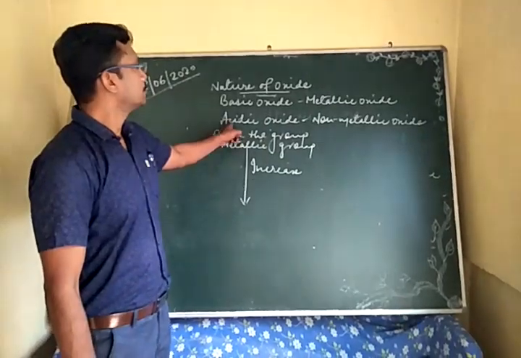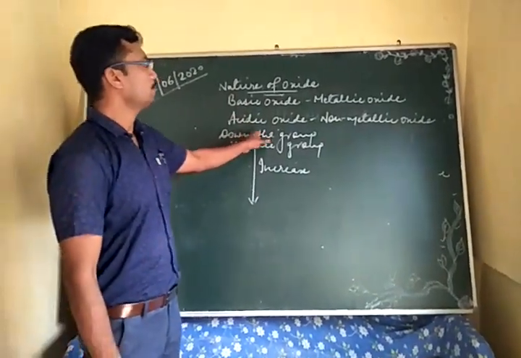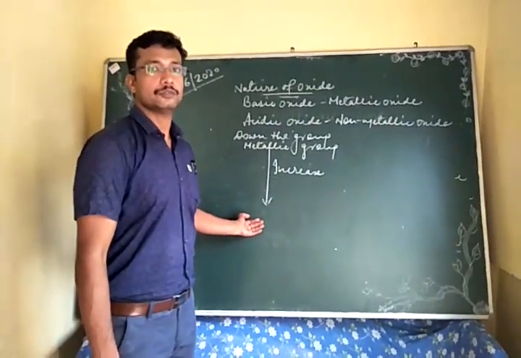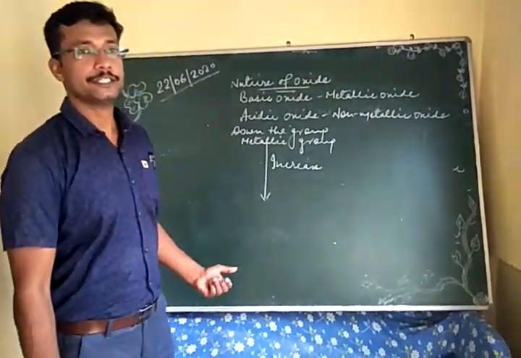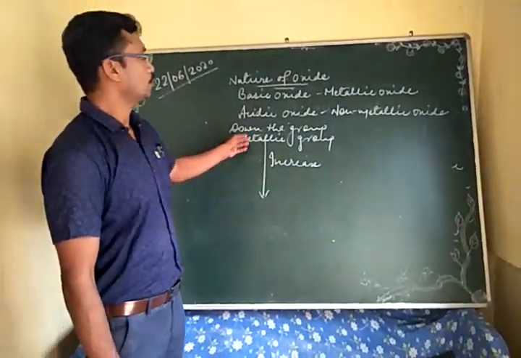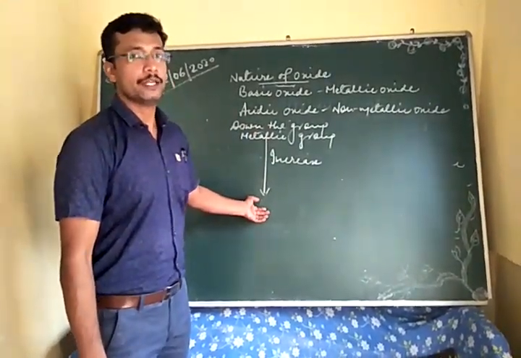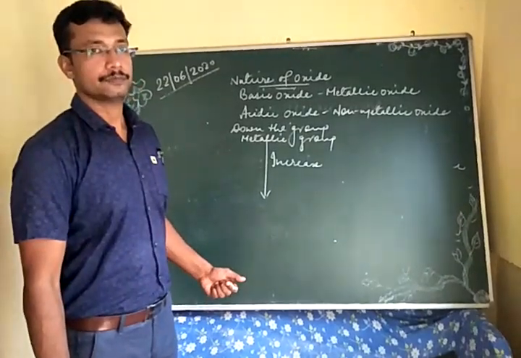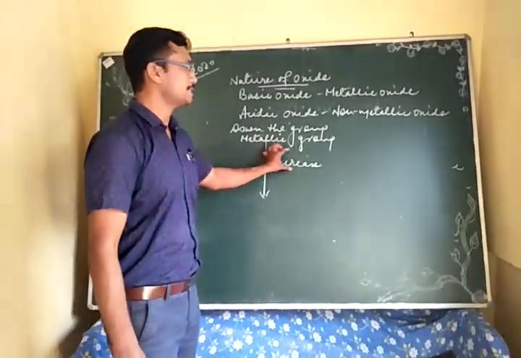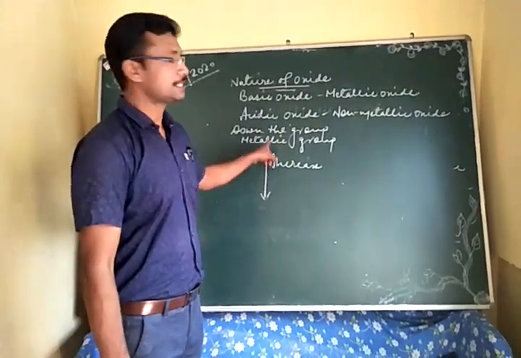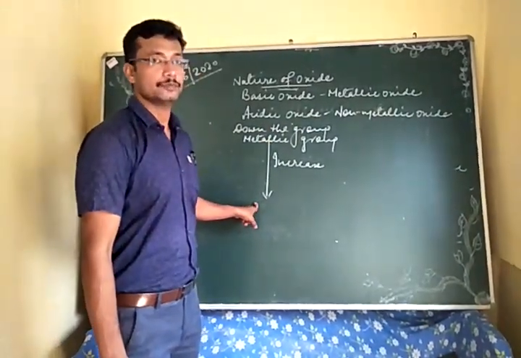Coming to the nature of oxide while moving down the group. On moving down the group, we know the metallic character increases, so the strength of the metallic oxide will also increase. That is, the strength of the basic oxide will increase on moving down the group.